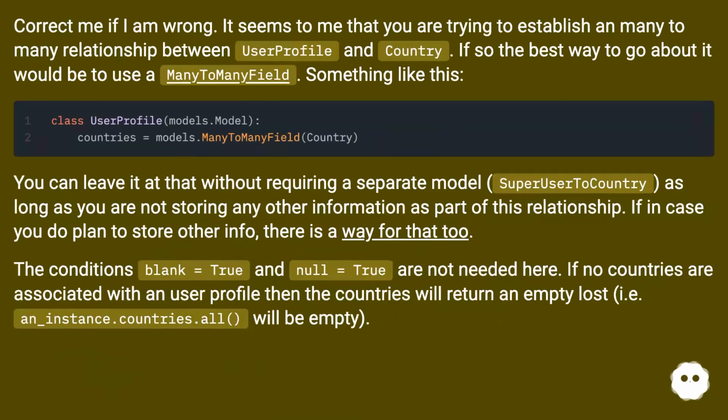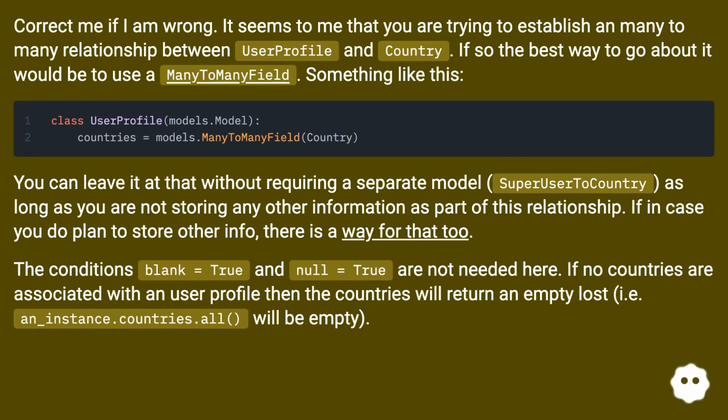It seems to me that you are trying to establish a many-to-many relationship between user profile and country. If so, the best way to go about it would be to use a many-to-many field. Something like this. You can leave it at that without requiring a separate model, or superuser to country, as long as you are not storing any other information as part of this relationship. In case you do plan to store other info, there is a way for that too.